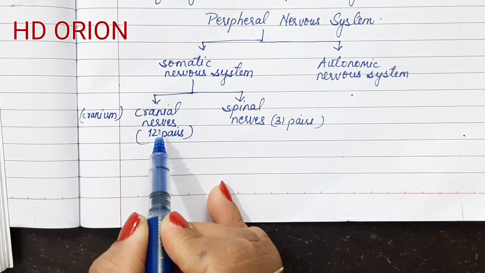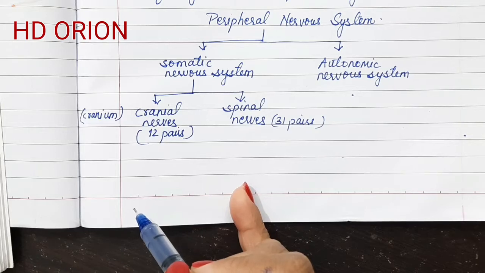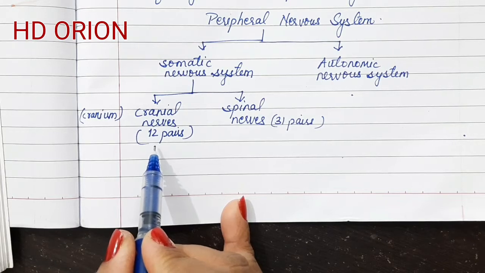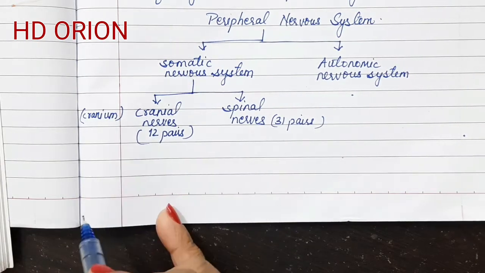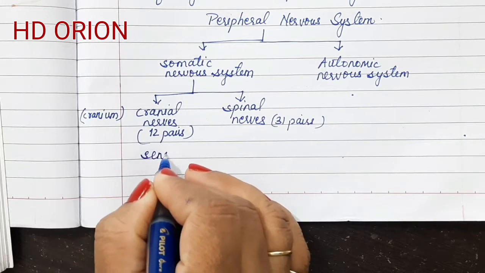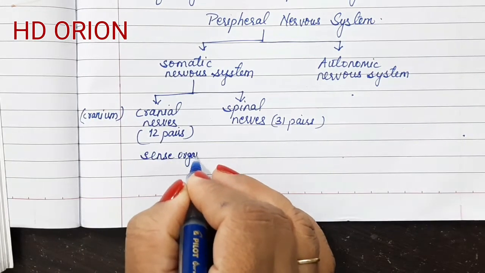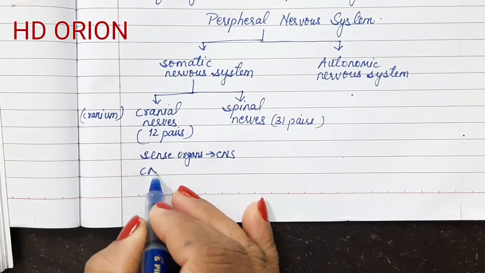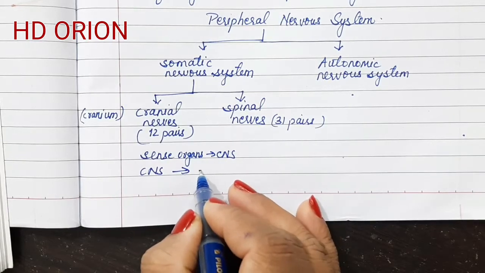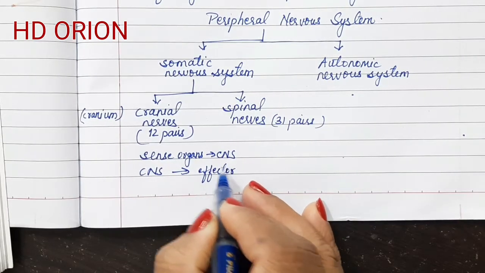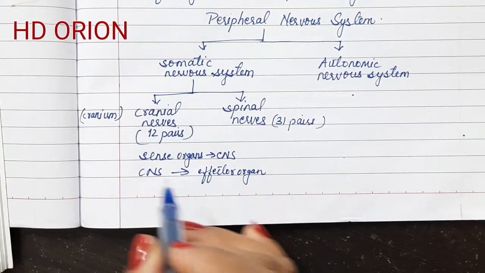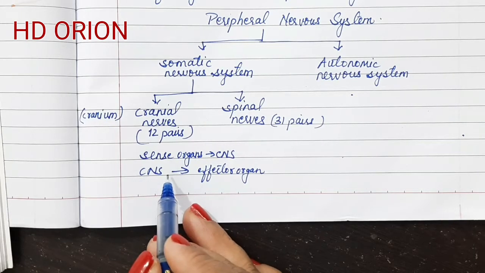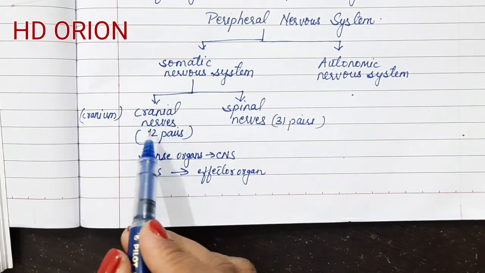The cranial nerves can be either sensory or motor or can be mixed. Earlier in my previous video also I have discussed sensory nerves are those nerves which arise from the sense organs and they enter into the central nervous system. From the sense organs it goes to the central nervous system. And what are motor nerves? Just the reverse. From the central nervous system it comes to the effector organ. It can be any organ which brings the effect in the body. So these are sensory nerves, the motor nerves, and the nerves which behave in both the manner are called as mixed nerves.